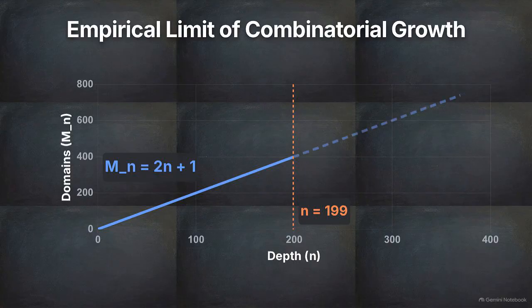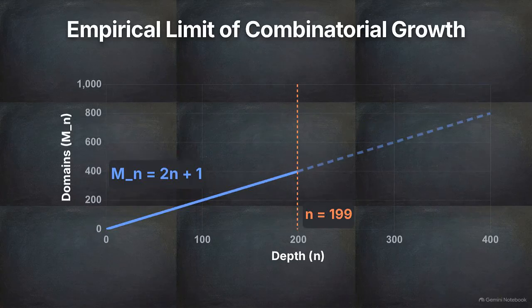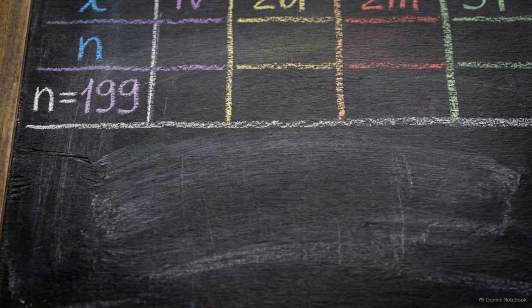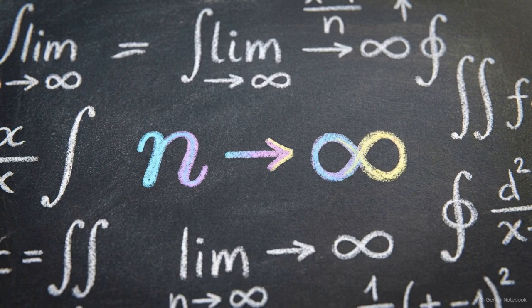However, while the data is exact for the first 200 depths, this linear law remains an unproven hypothesis. Without a rigorous proof for the domain count at every possible depth, the combinatorial route to an entropy value is incomplete. This reliance on m sub n restricts the proof to the limits of finite testing. To determine the behavior of the system as n reaches infinity, we must look beyond discrete counting and employ a